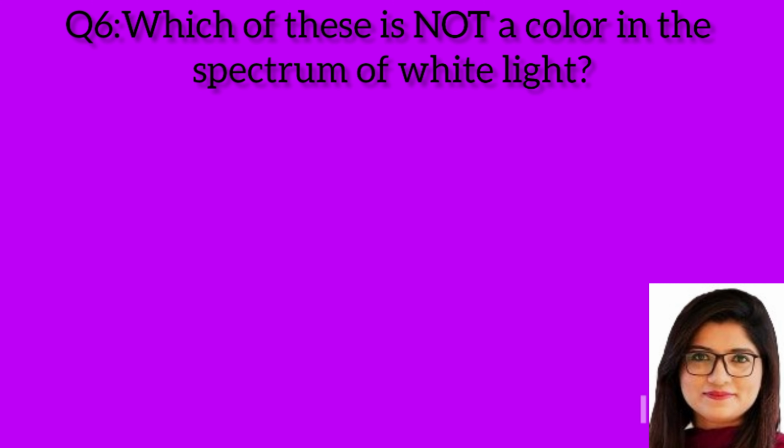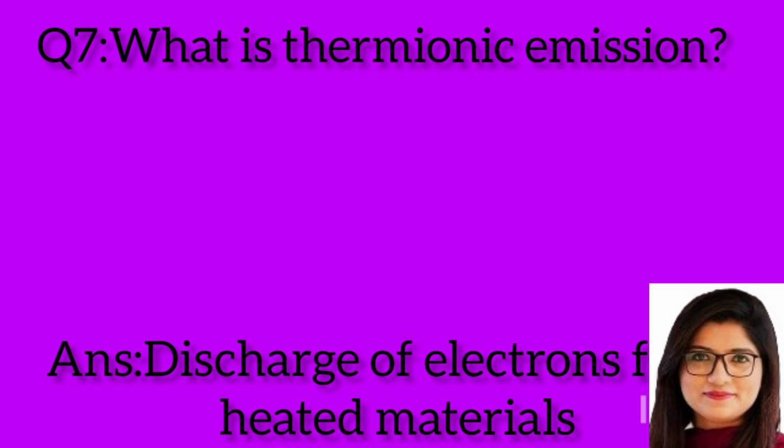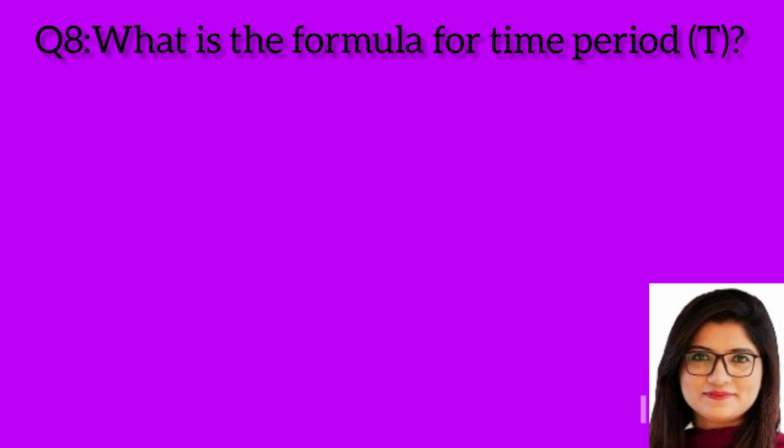Question 6. Which of these is not a color in the spectrum of white light? Answer. CMY. Question 7. What is thermionic emission? Answer. Discharge of electrons from heated materials. Question 8. What is the formula for time period T? Answer. T equals 1 over F.